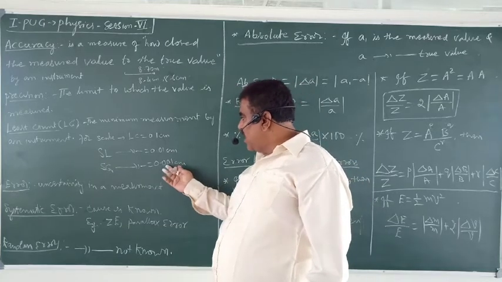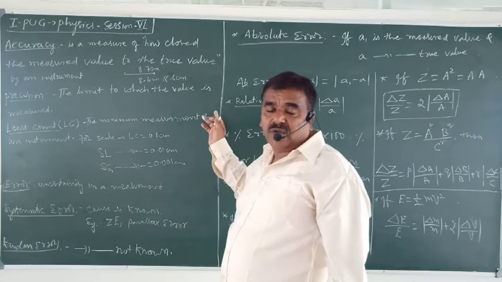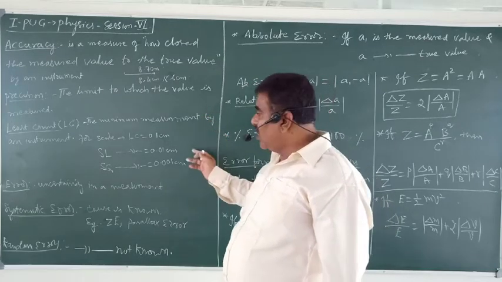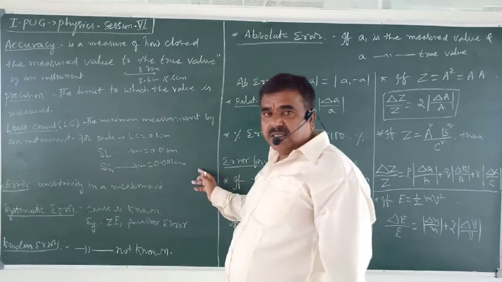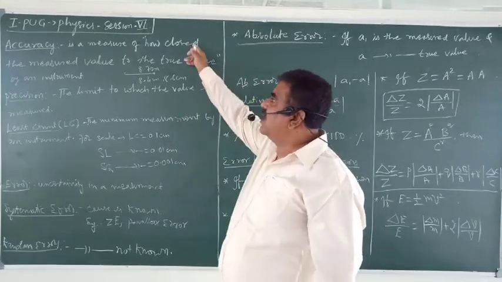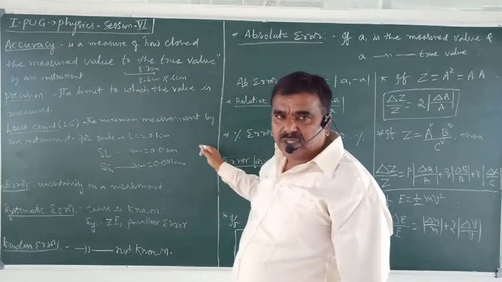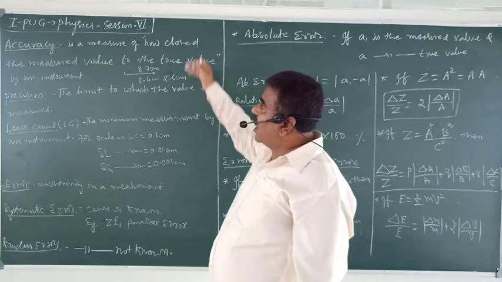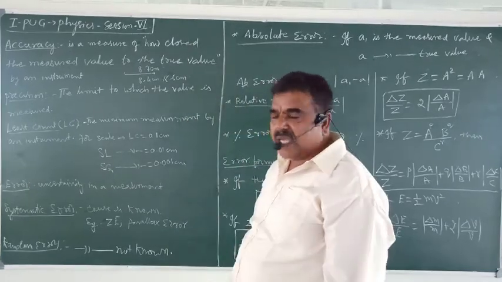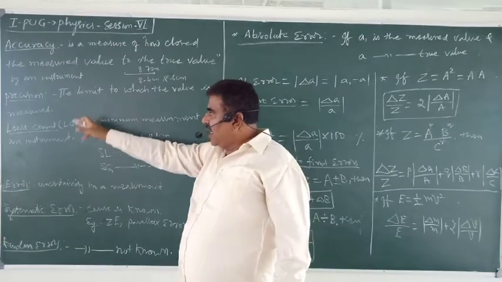The true value is different. Out of 10 trials, which value is very close to the true value, that is the meaning of accuracy. That measured value is more accurate. This is about accuracy, precision, and least count.